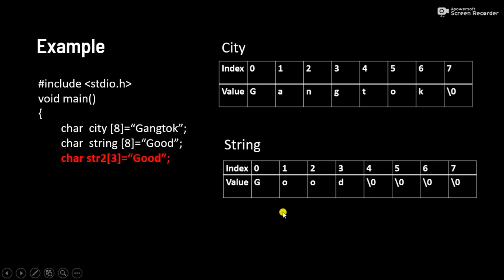And if we are declaring a string and the size of the string is 3, but here we are assigning 4 values, then it will result in a compile time error, because we are declaring only 3 as the size of the string, but we are assigning 4 values. So it will generate an error. So this is how we can declare a string, and we can do the compile time initialization like this.